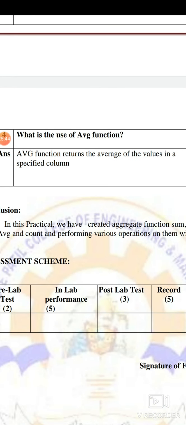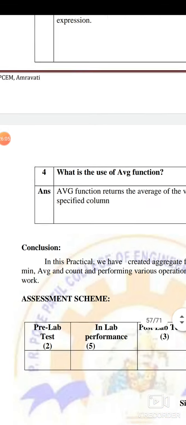So this is how we finished our sixth practical, the use of aggregate functions. In this we have just seen 4 or 5 functions. We have seen sum, minimum, maximum, average, and count. So it is very easy. You can solve it on paper also. You can just write a table and then write the query. The only thing we have to understand is the syntax of the query.